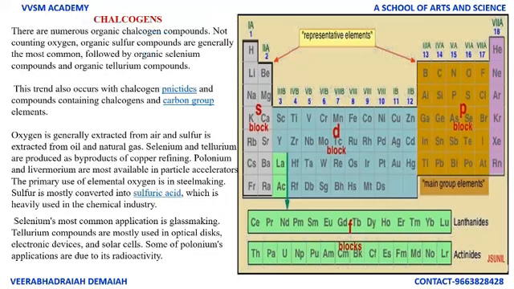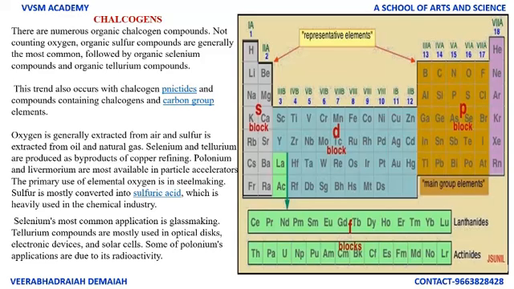There are numerous organic chalcogen compounds, not counting oxygen. Organic sulfur compounds are generally the most common, followed by organic selenium compounds and organic tellurium compounds. This trend also occurs with the chalcogen pnictides and compounds containing chalcogens and carbon group elements.